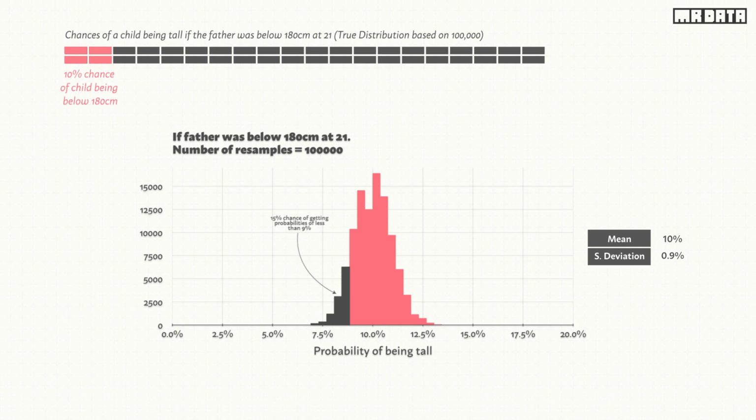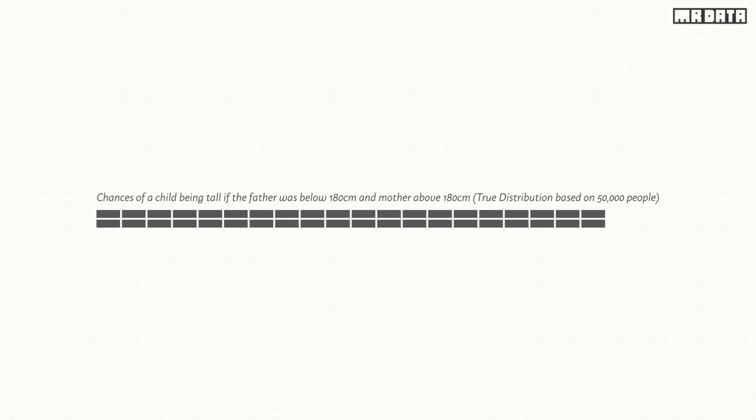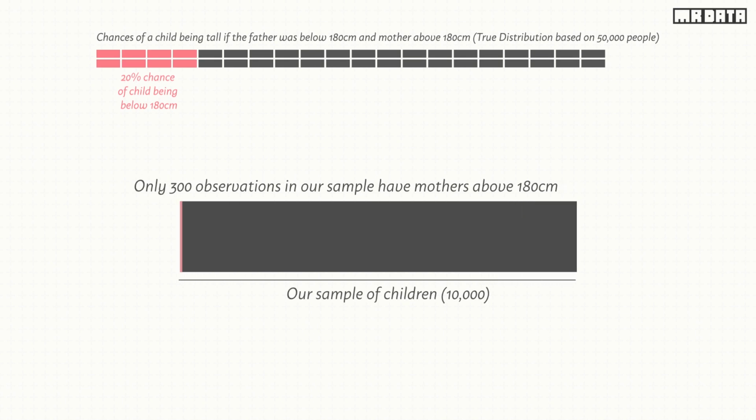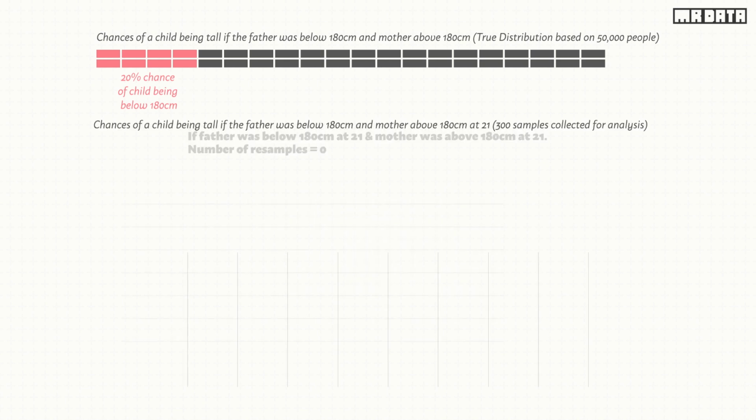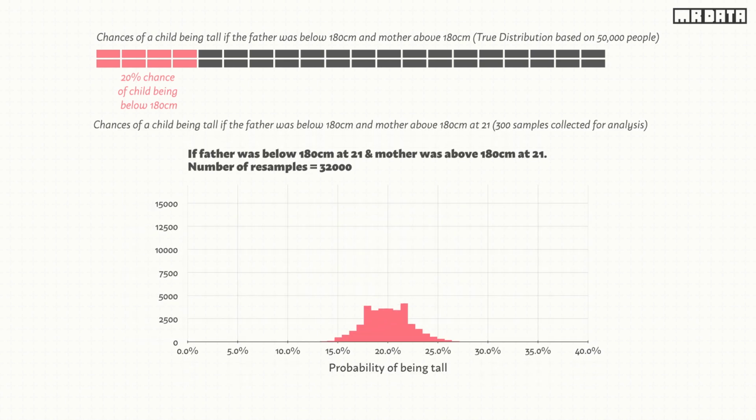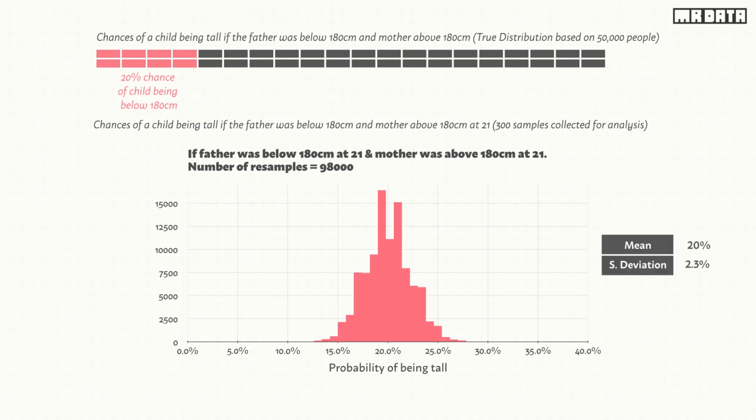Every time we add additional variables to our model, we are adding more conditions. So if we looked at the probability of a child being tall, given their father was below 180 centimeters, but their mother was above 180 centimeters, the true probability of that is 20%. However, we find that only 300 samples in our dataset match those criteria. We run the same exercise of trying to understand the odds of us drawing a sample that will underestimate the true probability of a child being above 180 centimeters when they are 21.